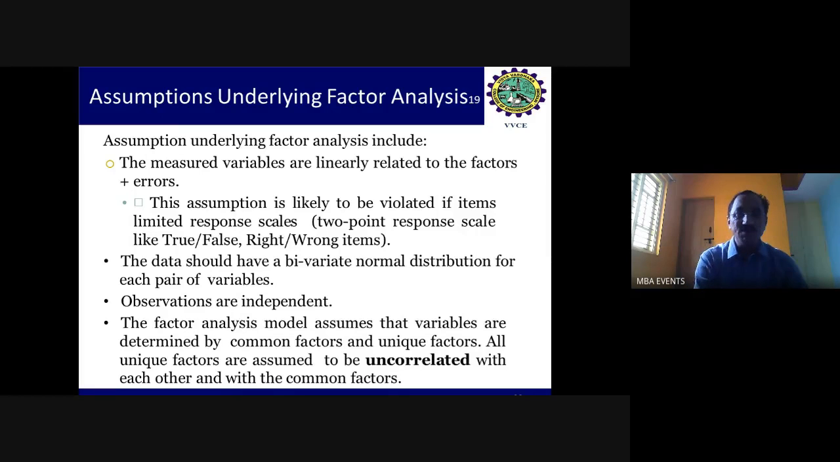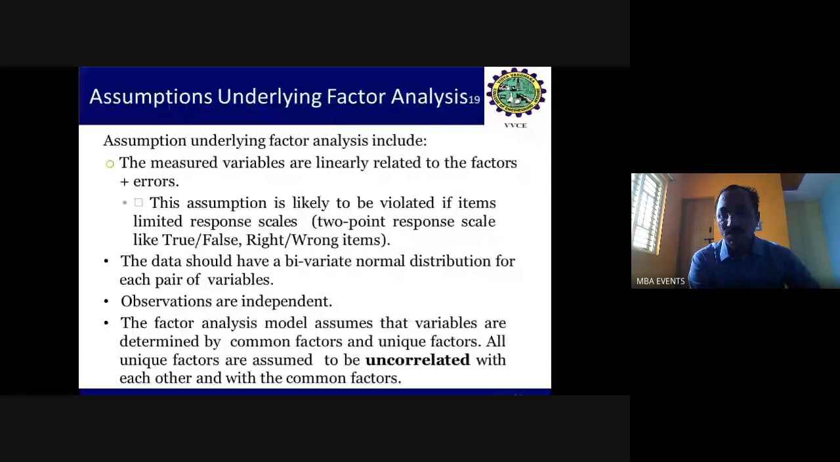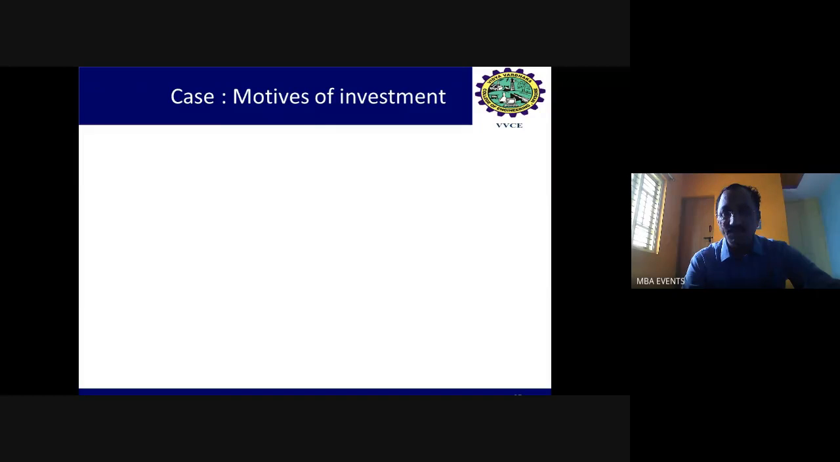So that way we can say that the factor analysis model assumes that variables are determined by common factors and unique factors, and these unique factors are assumed to be uncorrelated with each other and with the common factors. So we are assuming the factors are independent, and they are developed with the process of varimax rotation under the principal component analysis.